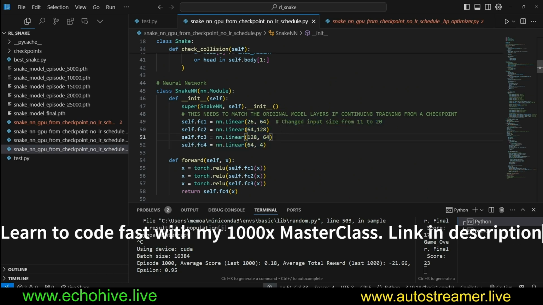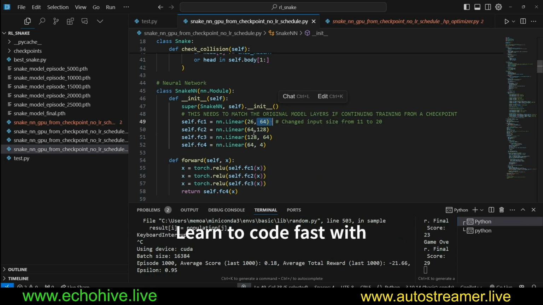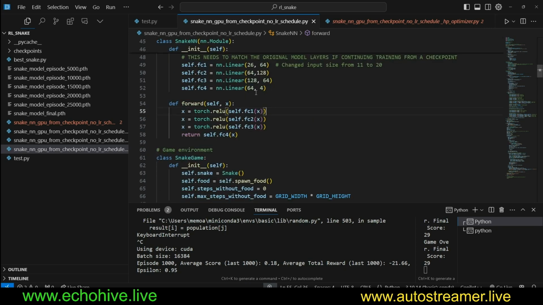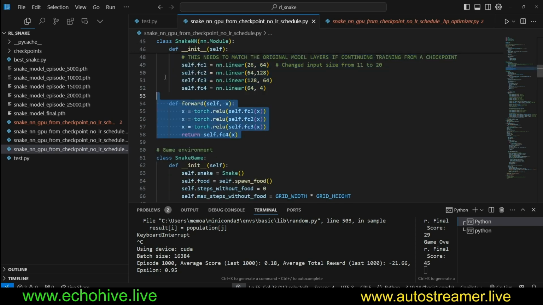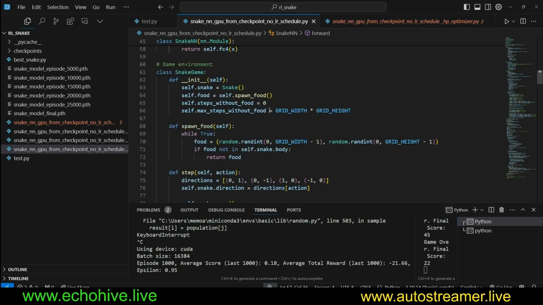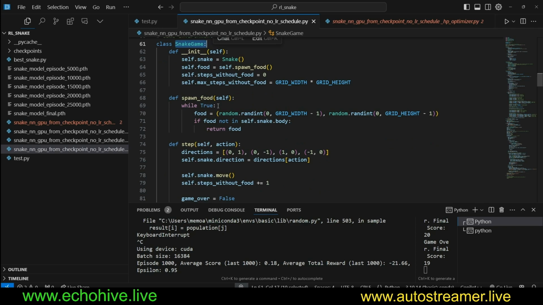For example, this is the first layer. Second layer is 64, 128 neurons, 64, and our output is 4, meaning 4 actions. And then this is the forward pass of the network. So this is our network defined. If you change the state, you will probably want to change it too. You can also experiment with different network shapes. And here's the game environment. So the simulation is the environment here in which we are actually going to run the agent.